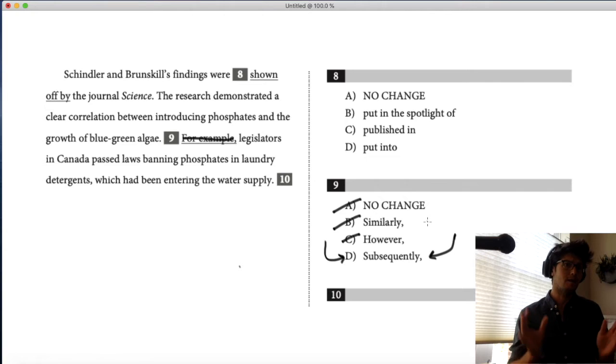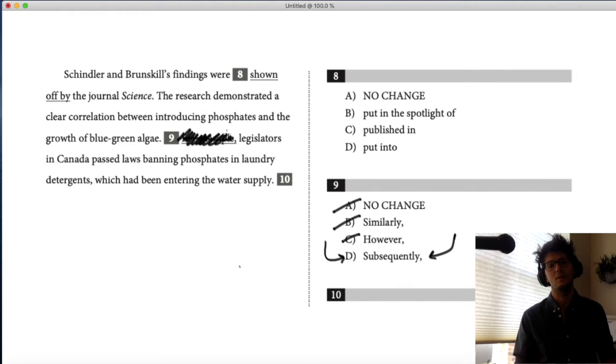So to be clear, I'm not saying that you cross off answer choice A. I'm not saying that no change is never right. I'm saying that when you're trying to look at the relationship between these two sentences, you cross this off to begin with, or you don't read it. Maybe don't cross it off, but read around it is my point. Don't let the original frame your thinking.